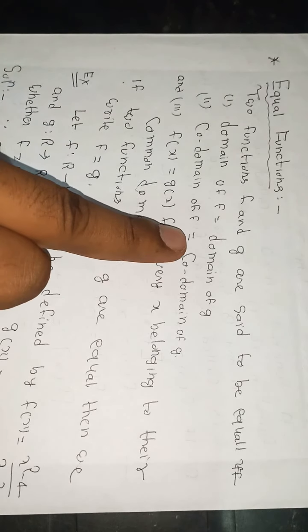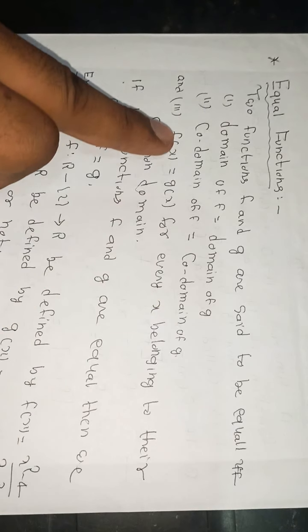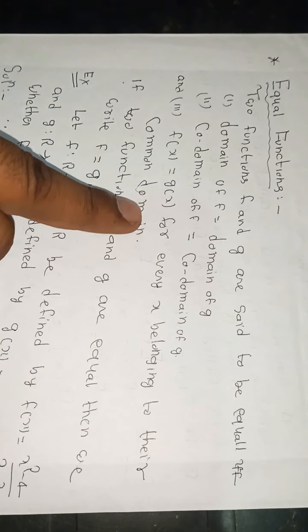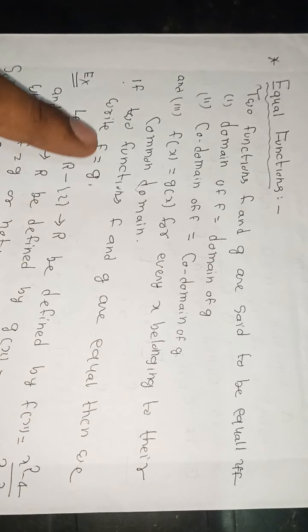Now, equal functions. Two functions f and g are said to be equal if and only if the domain of f equals the domain of g, the codomain of f equals the codomain of g, and f(x) = g(x) for every x belonging to their common domain. If two functions f and g are equal, then we write f = g. For example,